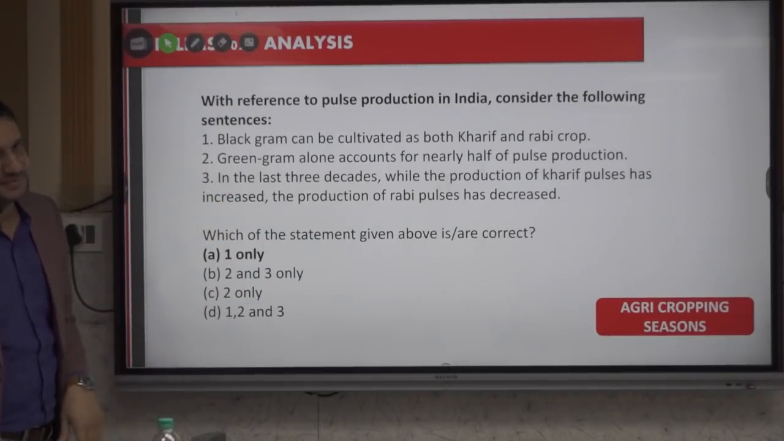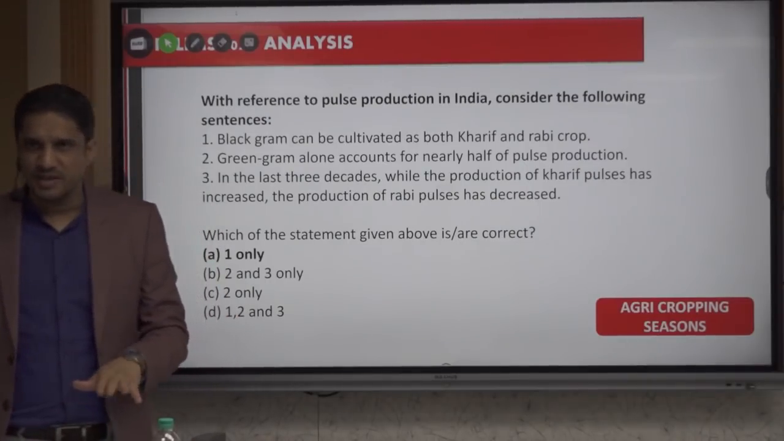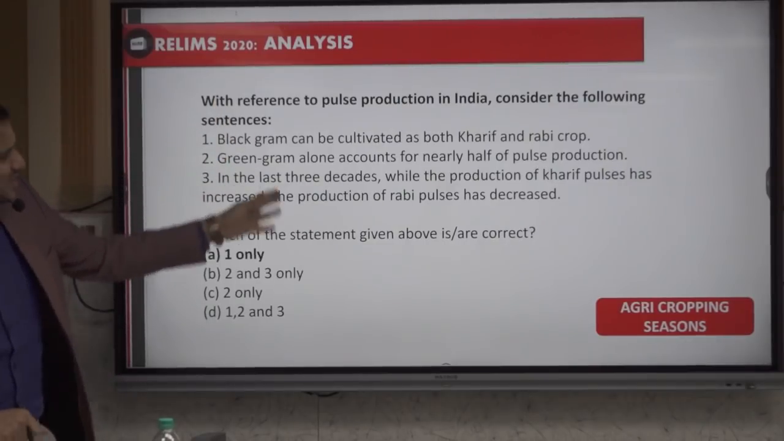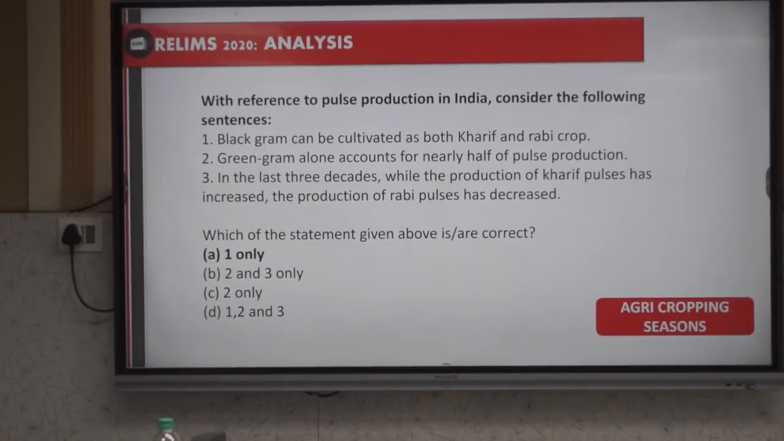Now see the question which we already discussed. Now, after every 15-20 minutes, I have to make you realize that these facts are relevant. Now see the question. पढ़ो इसका. Black gram can be cultivated as both Rabi and Kharif. ये तो ठीक है. After knowledge, not before the class. Before the class, we don't know what is black gram. We don't know whether it is a part of Rabi or Kharif.